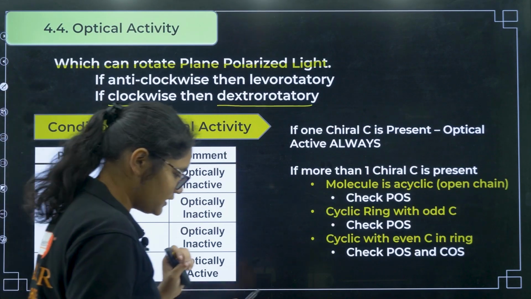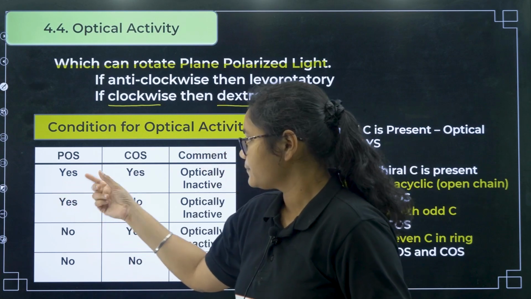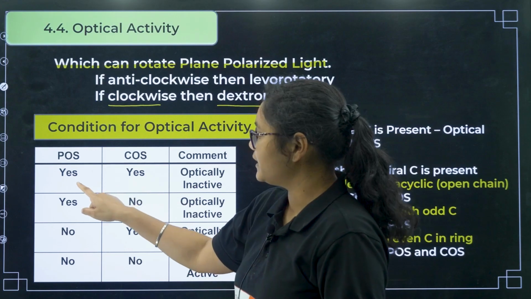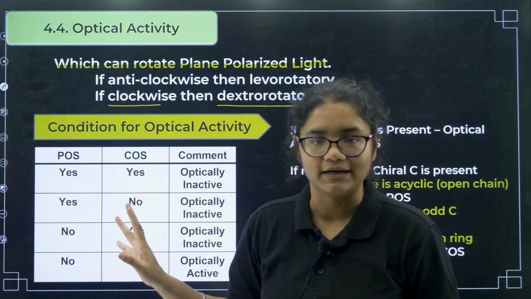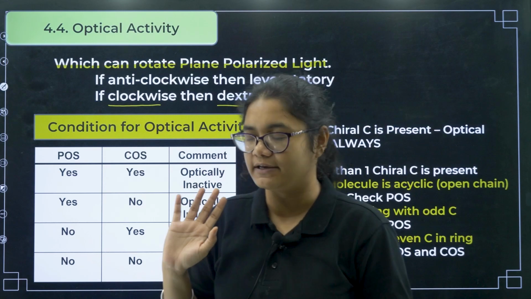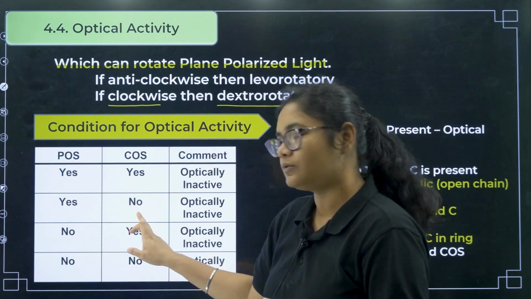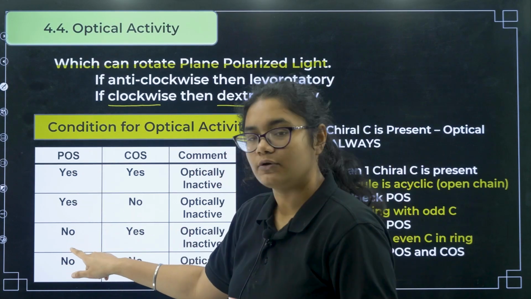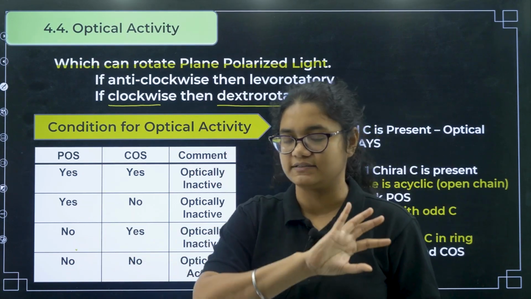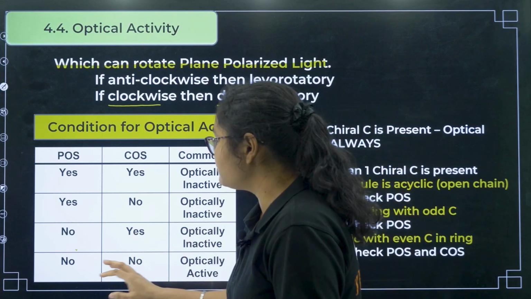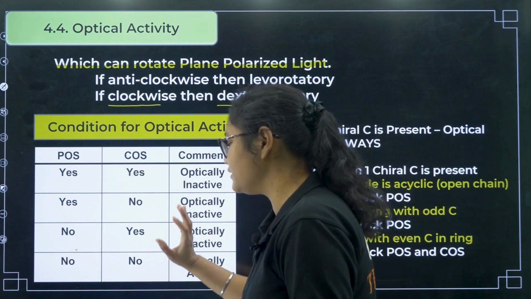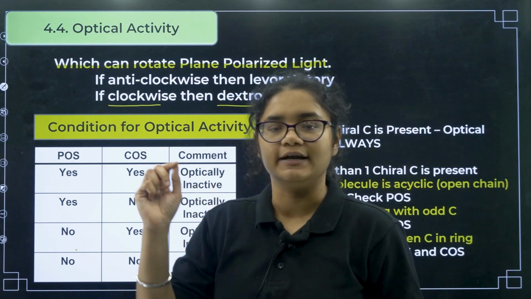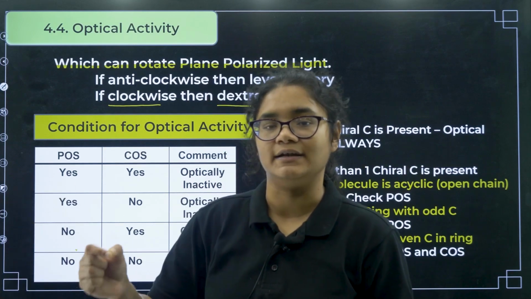What are the conditions? If a molecule has plane of symmetry or center of symmetry or both, then it is always optically inactive. So if a molecule has plane of symmetry and center of symmetry, it is optically inactive. That means it will not rotate the plane polarized light. If the molecule has plane of symmetry but no center of symmetry, then also it is optically inactive. If the molecule has center of symmetry but no plane of symmetry, then also it is optically inactive, meaning it won't rotate the plane polarized light. And if the molecule has neither plane of symmetry nor center of symmetry, then it is optically active. So what is the condition for optical activity? It should not have any plane of symmetry or center of symmetry.